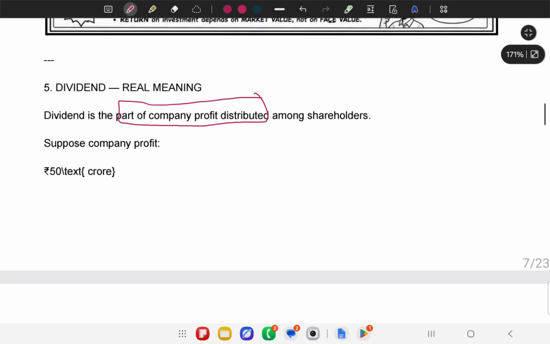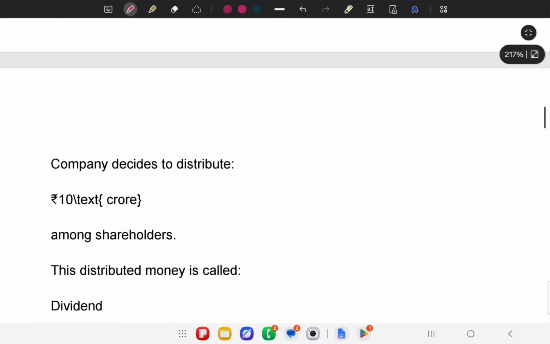Suppose this is again the example: rupees 50 crore profit is there. So the company only decides to distribute rupees 10 crore profit to the shareholders. Now, why 10 crore? Why not 50 crore? Because it depends on whether the company wants to distribute or not. Actually, it is a voluntary action.